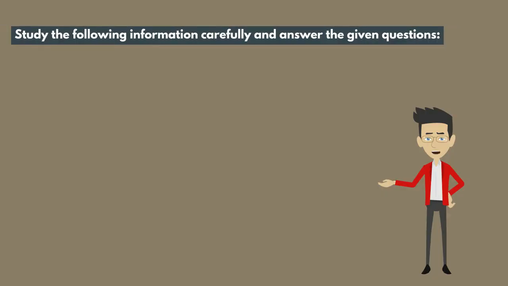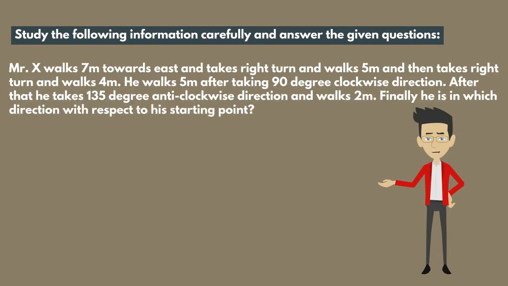Study the following information carefully and answer the given questions. Mr. X walks 7 meters towards east and takes right turn and walks 5 meters and then takes right turn and walks 4 meters. He walks 5 meters after taking 90 degrees clockwise direction. After that he takes 135 degree anti-clockwise direction and walks 2 meters.